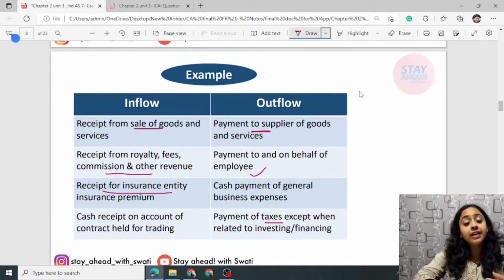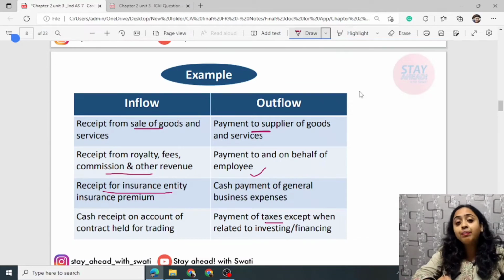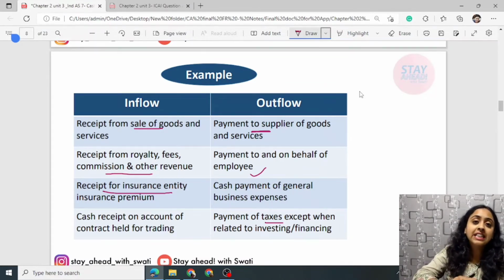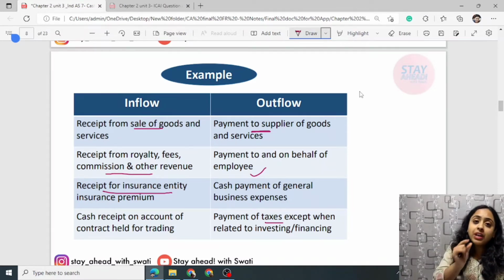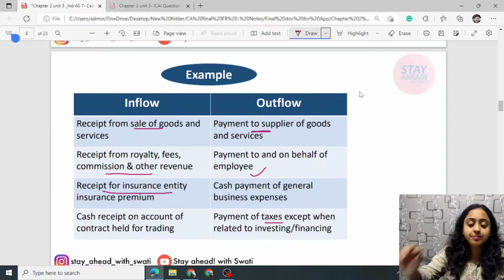But on this dividend, since you are an entity paying dividend, you have to pay dividend distribution tax, that is DDT, along with the dividend. Since such tax is directly related to the dividend, and the dividend is directly related to the financing activity, such DDT amount will also be considered as an outflow of financing activity.